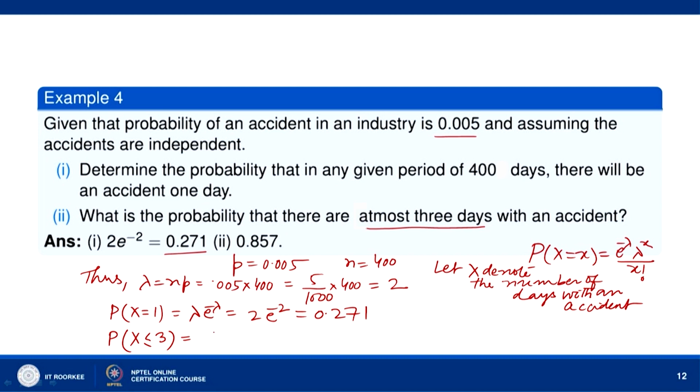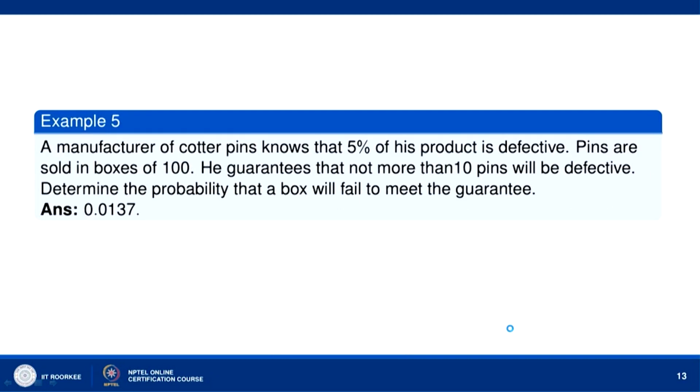So, this is sigma x equal to 0 to 3 e to the power minus lambda, lambda to the power x divided by x factorial. Lambda is equal to 2. So, sigma x equal to 0 to 3 e to the power minus 2, 2 to the power x divided by x factorial, and when you put the values of x 0, 1, 2, 3 and find this sum, we get 0.857.